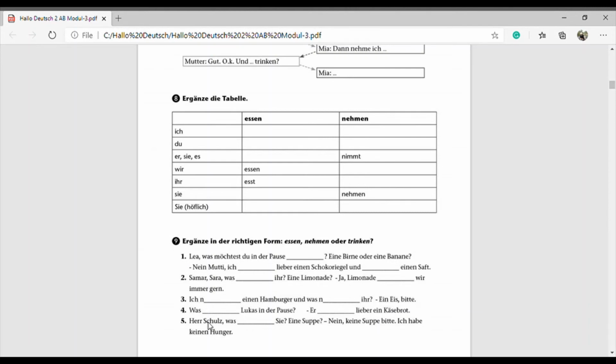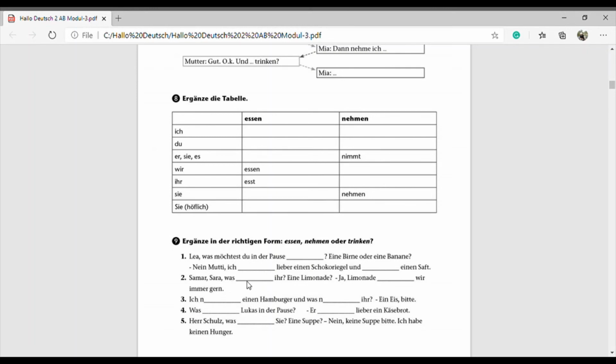Nummer 5. Herr Schulz, was essen Sie? Eine Suppe? Nein, keine Suppe bitte. Ich habe keinen Hunger. Okay, so in the first one here we will write here essen, then here esse, then here this blank trinke.